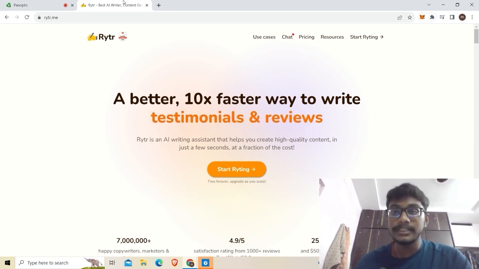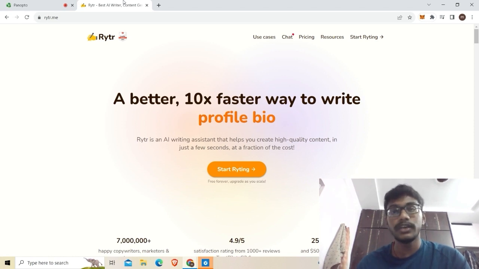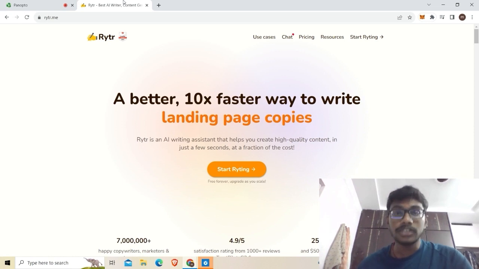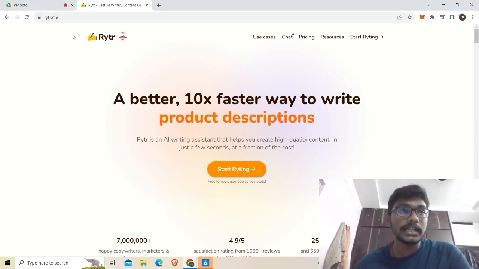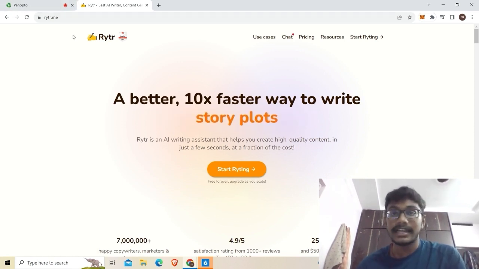By giving a simple plot, you can get a full story of a film. With that, the director's time can go and the producer's time will be decreased, and he can make a film. The tool which provides text to write is nothing but Writer.me, and there are many tools.